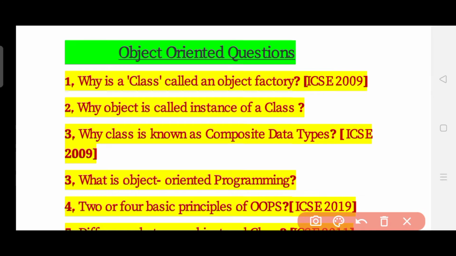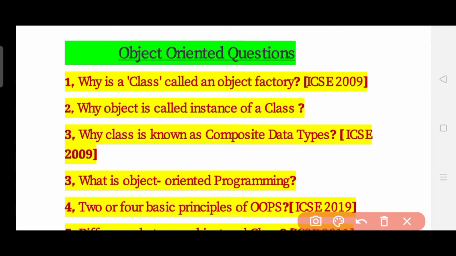So guys, before starting, as I have told you in the earlier video also, I will not only give you questions and say that these are important questions, but I will give you the real proof that these are the important questions which you need to do, and I will also show you in which year each was asked. So guys, I am starting with object oriented questions.